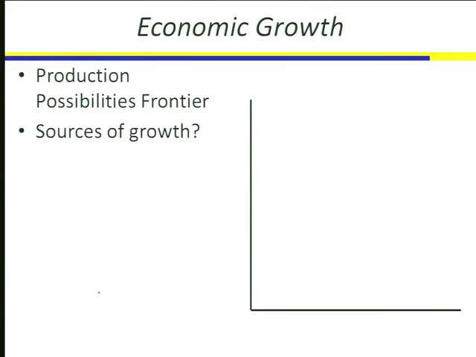One model that we can use to understand rates of economic growth is the Production Possibilities Frontier Model. So the Production Possibilities Frontier Model, or the PPF, when we do the Production Possibilities Frontier Model, we're looking at the combinations of output that can be produced in some time period with the available resources.